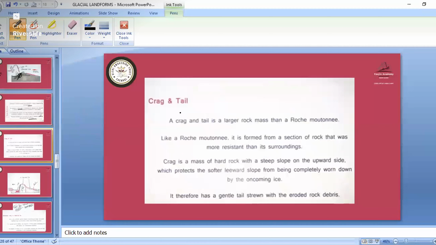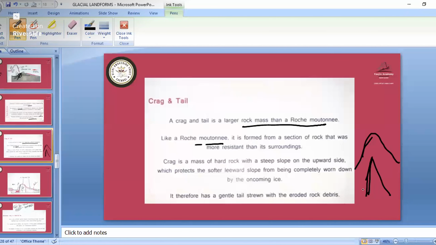Then crag and tail. In the Rocky mountains we have that larger rock mass. A crag and tail is a larger rock mass than the Rocky mountains. They are formed from a section of rocks, so they are more resistant than the surrounding. So crag means they are larger than the Rocky mountains. They are a mass of hard rock with a steep slope on the upward side. While the movement is happening, this will be the steep slope, which protects the softer leeward slope from being completely worn down by the oncoming ice.